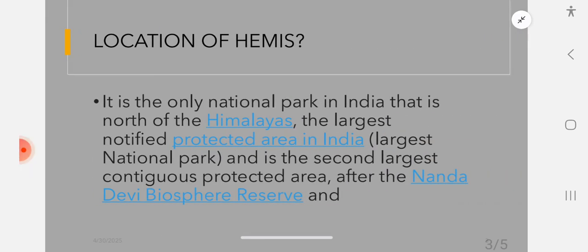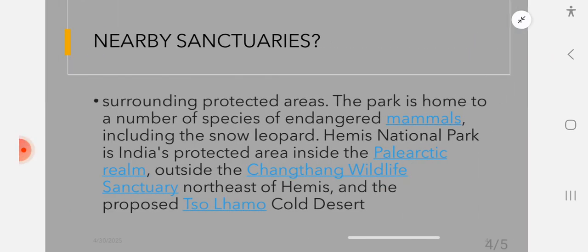Now coming to the third point, location. It is the only national park in India that is north of the Himalayas, the largest notified protected area in India, a large national park, and is the second largest contiguous protected area after Nanda Devi Biosphere Reserve and surrounding protected areas. So now let us look at the nearby sanctuaries.